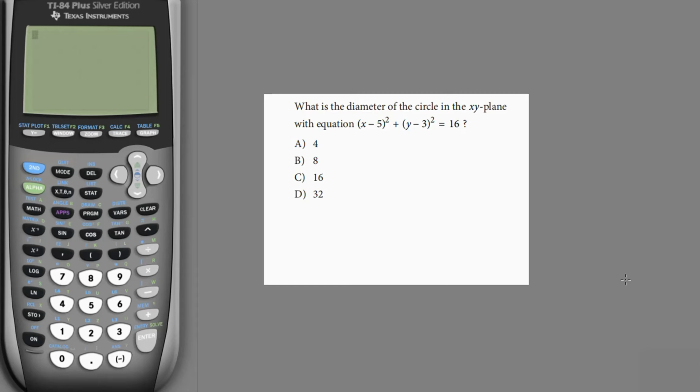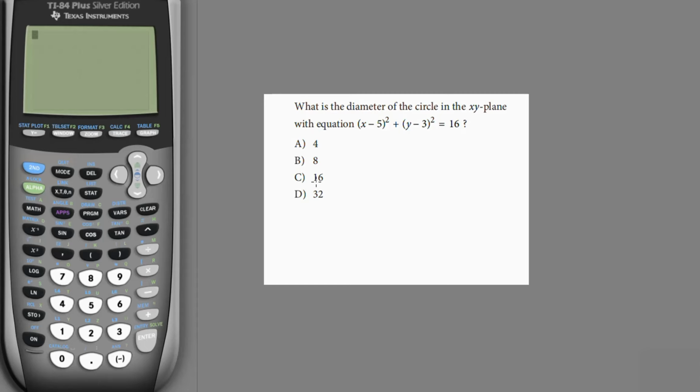The question says, what is the diameter of the circle in the xy plane with equation... this equation equals 16? Alright, so looking at this question, I don't think we need a calculator to solve it. It's straightforward, it's just basic understanding of coordinate geometry.